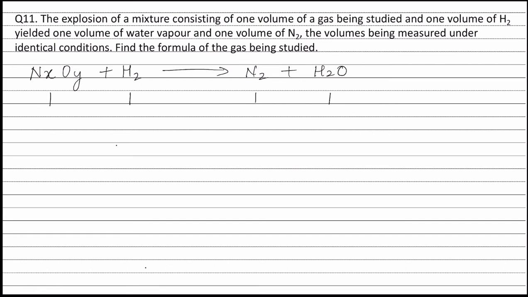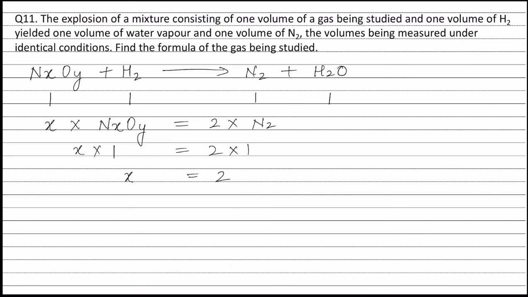Therefore, applying principle of atom conservation on nitrogen atom, we can write x into moles of NxOy is equal to 2 into moles of nitrogen. This is equal to x into 1, which is equal to 2 into 1. Therefore, x is equal to 2.